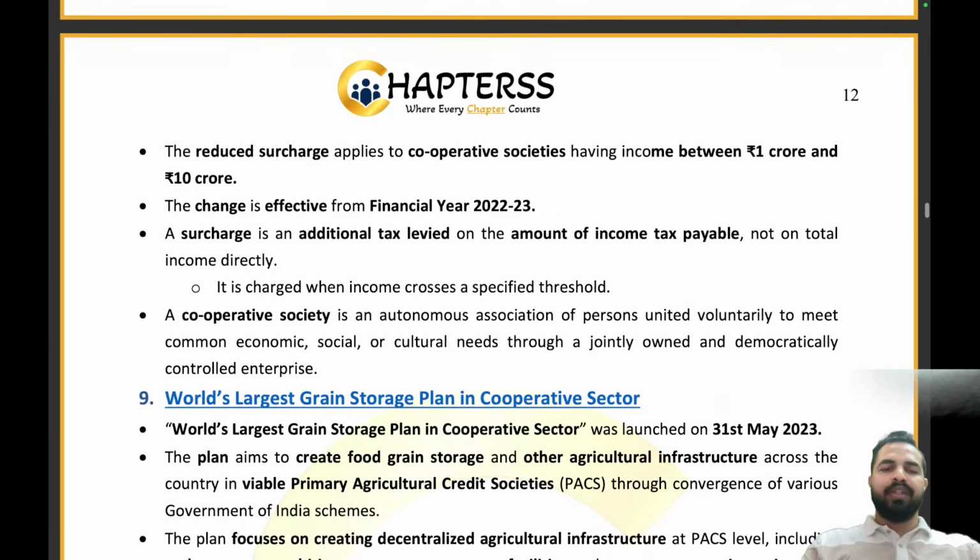The reduced charge applies to the cooperative societies having income between 1 crore and 10 crore rupees. So this reduced surcharge will apply to cooperative societies having an income between 1 crore and 10 crore. तो जिसकी इनकम 1 करोड़ से 10 करोड़ के बीच में थी, उस पर पहले 12% का सरचार्ज था, अब वो 7% लगेगा. The change is effective from financial year 22-23. So we have to ensure that we are providing good relief to the cooperatives. So that's what we have now done. Clear, everyone?